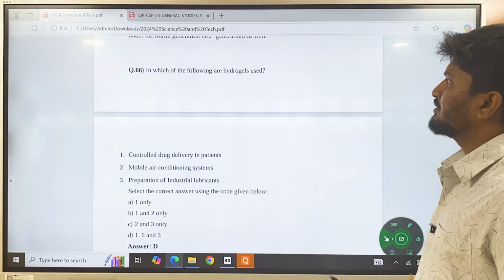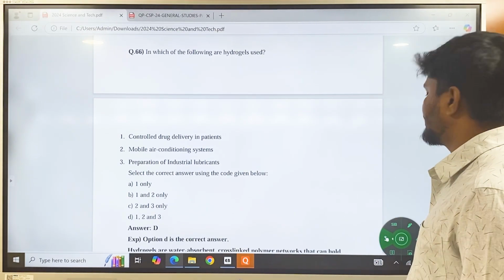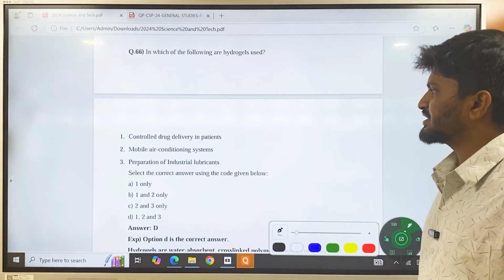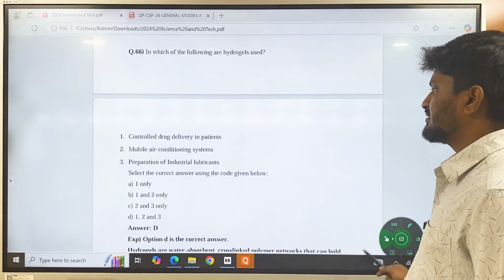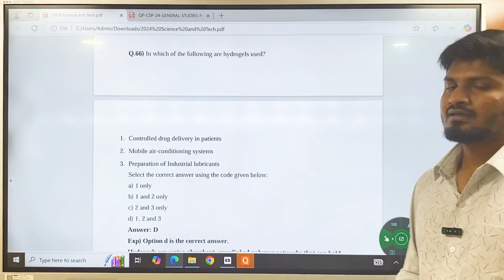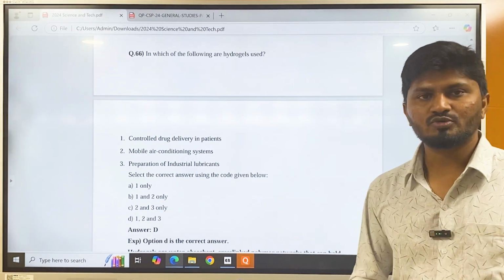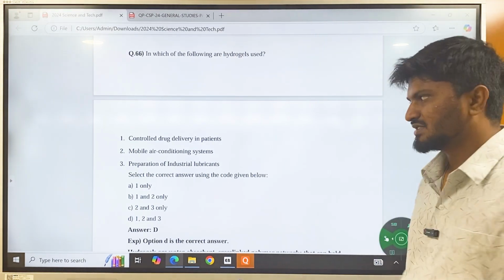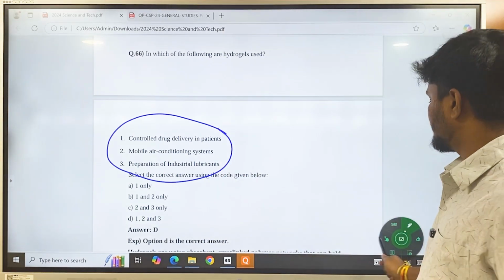Then moving on to the question: in which of the following are hydrogels used? The options are controlled drug delivery in patients, mobile air conditioning systems, and preparation of industrial lubricants. In such questions, whenever there is a scientific discovery and the question asks about the applications of that discovery, most of the time all the options will be correct, and it is similar here with hydrogels.